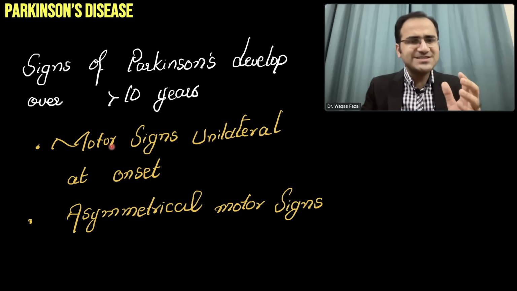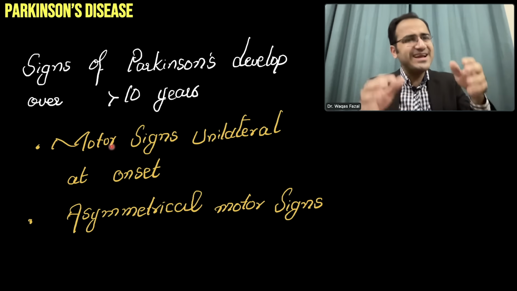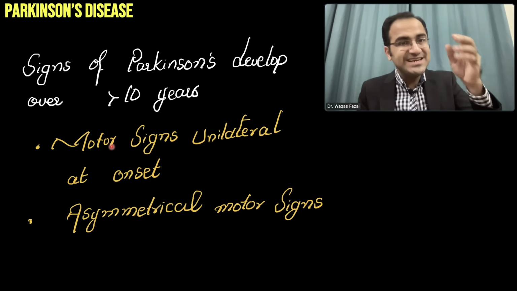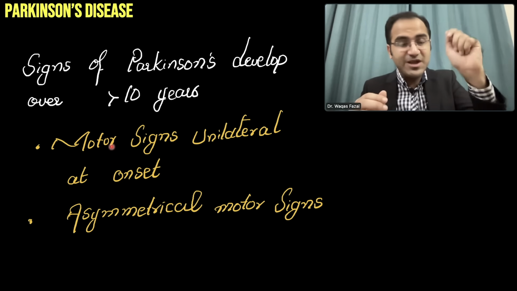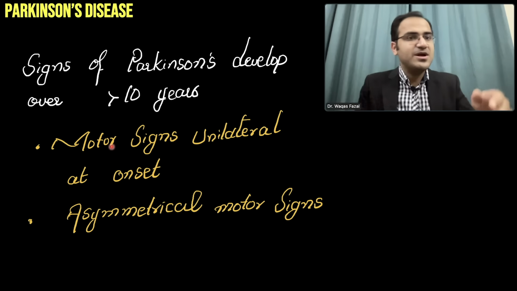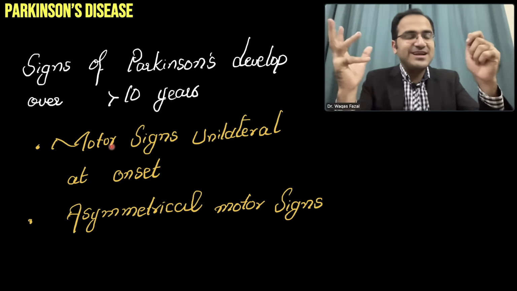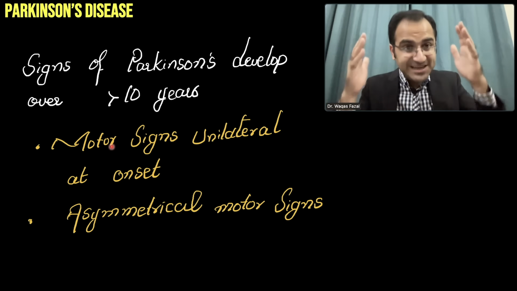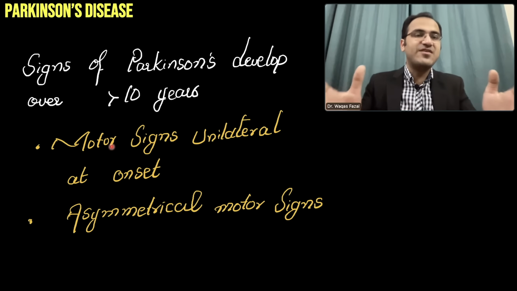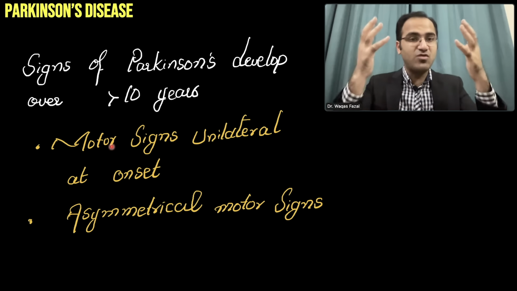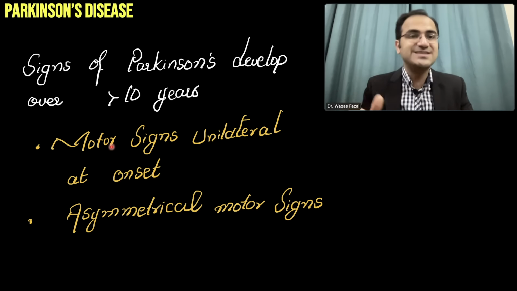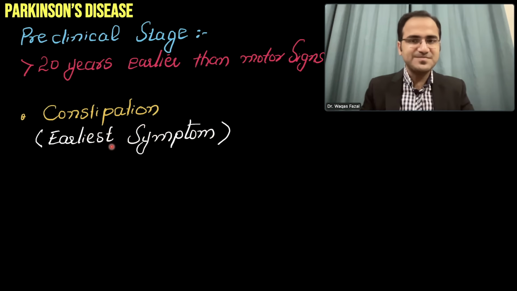And motor signs initially when they present are asymmetrical. It's a movement disorder and initially it's asymmetrical. Maybe the tremor in one hand is much more than the tremor in the other hand. Tremor may be present in one hand and the other hand may be totally fine. In the initial stages, it's asymmetrical. In the later stages, patient can have tremor in both hands. The motor involvement can be symmetrical. But initially, the tremors or the motor signs are asymmetrical.